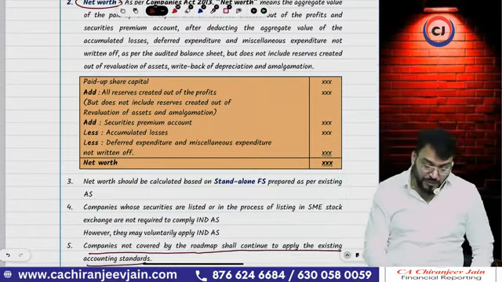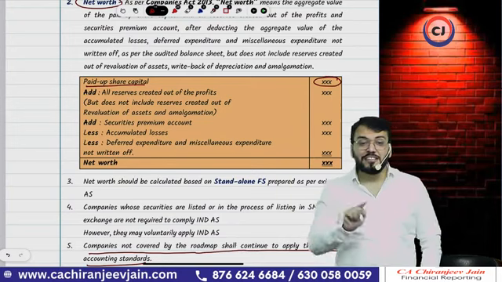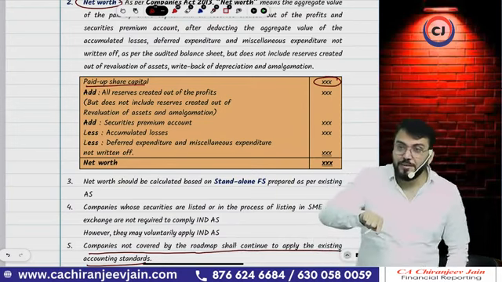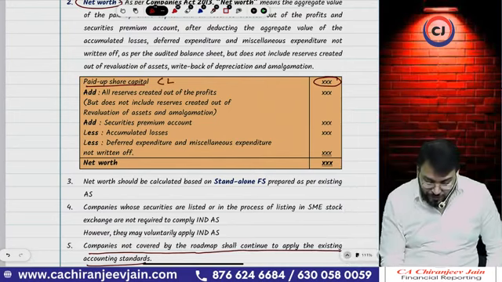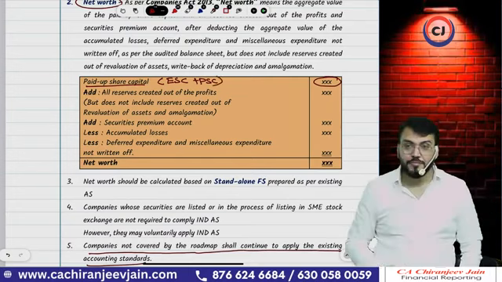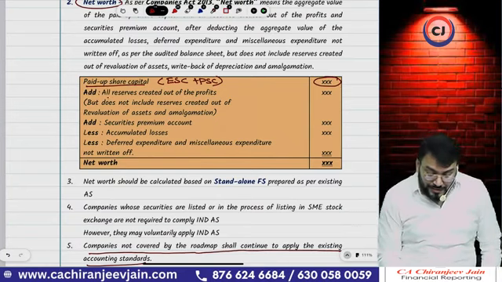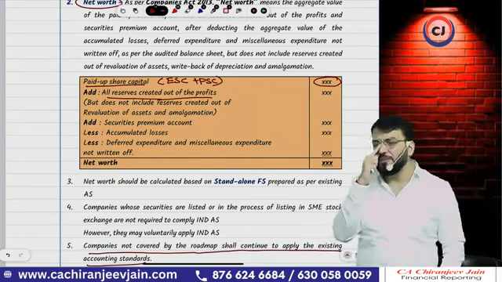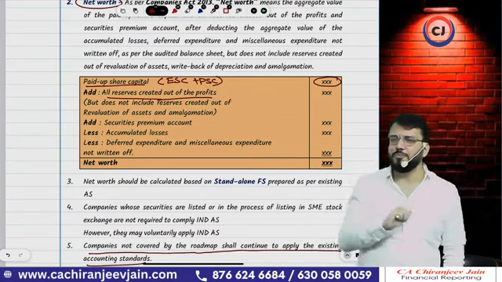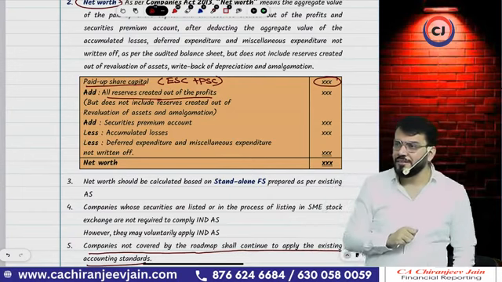Now the Companies Act says net worth means paid up share capital. When I say share capital, it includes both equity share capital and preference share capital. Then all the reserves and surplus created out of profit. Normally, can I say reserves and surplus are created out of profit? Can you give some examples which are not created out of profit?